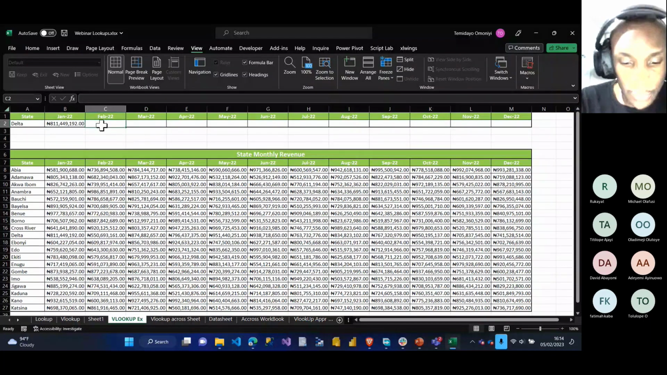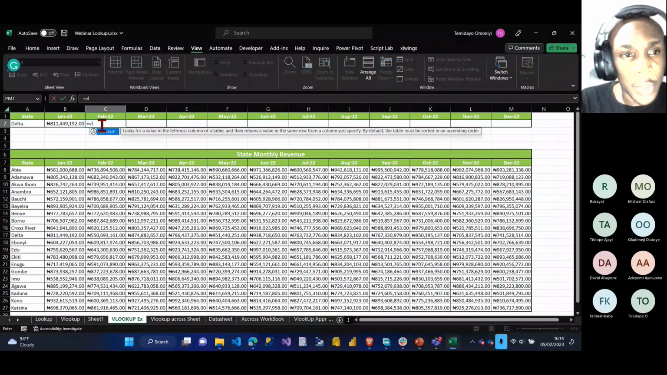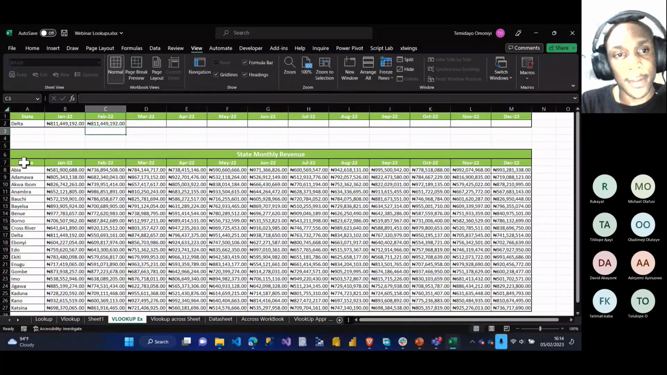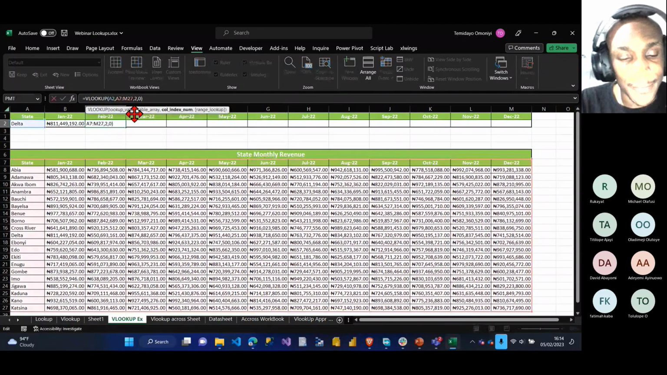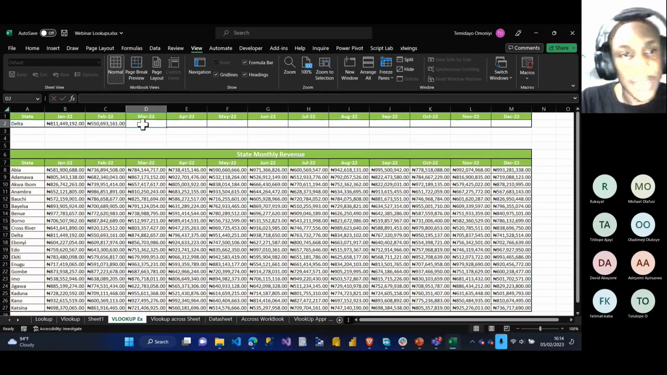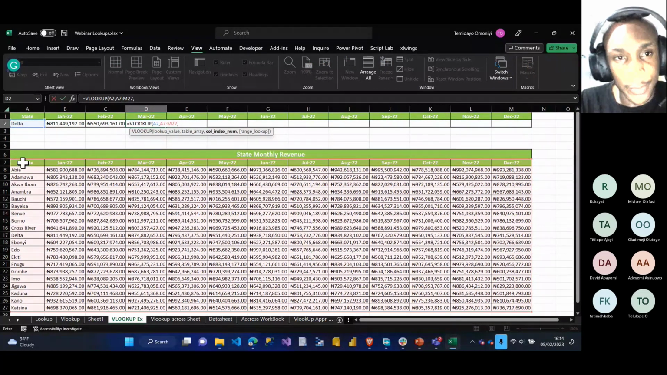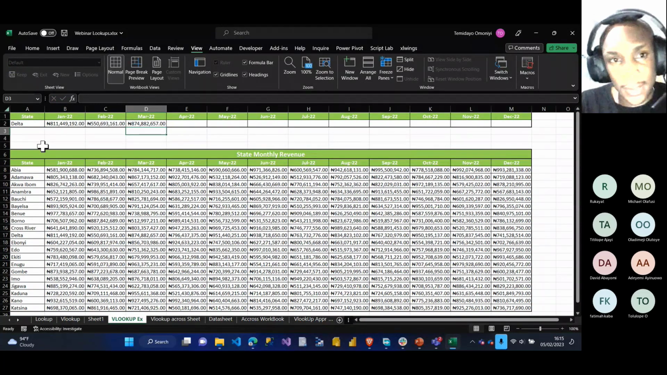Let me do one more. Equals to VLOOKUP, lookup value is the state over here, comma, table array, Control Shift right, Control Shift down, comma 2, comma 0, close my bracket, enter. Oh, sorry, this should be 3, not 2, because I'm looking for February. Okay, let me do the last one. Equals to VLOOKUP, lookup value, the state, comma, the table array, comma, this time it should be 4, comma 0, close my bracket, enter. And the beautiful thing is that if I just take this, I can bring out a chart from it.